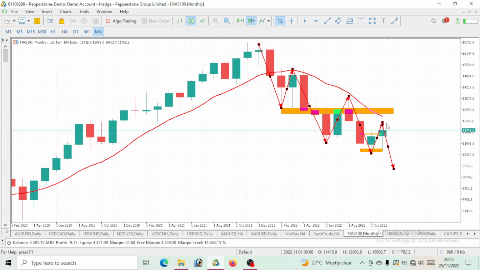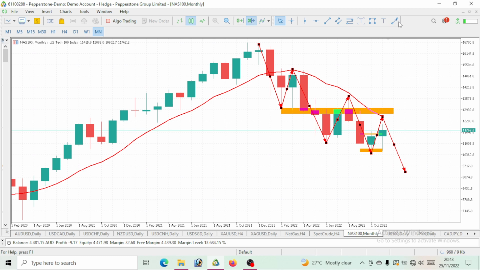As at now, we are still on a correction, but let's see if this correction will definitely tap our moving average before it pushes down. We all know that once price taps the moving average, either it pushes up or it drops further, right? So let's see if this price will actually go up and tap our moving average. Once it taps the moving average, then we can now see the bearish move. We don't know how the price will play out, but that is just a prediction.